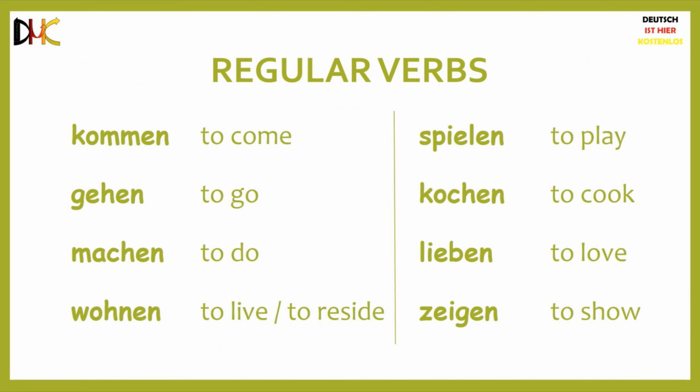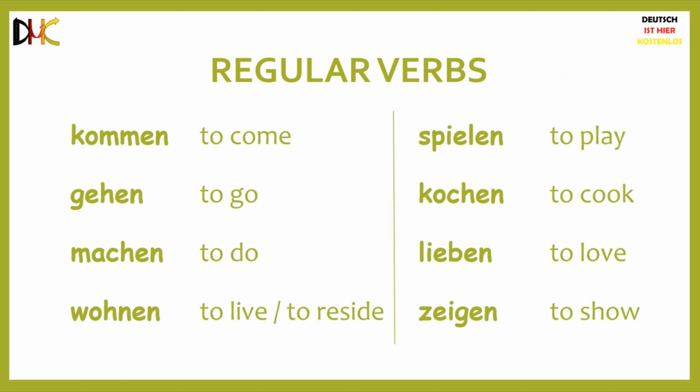Here is a list of 8 regular verbs in their infinitive forms. Almost all the German verbs end with en or just n in their infinitive forms. Kommen means to come. Gehen means to go. Machen means to do.